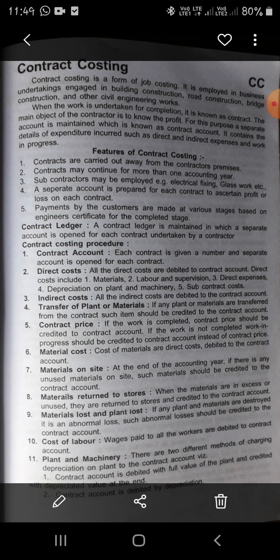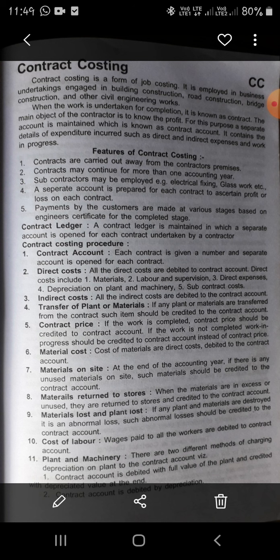A separate account is prepared for each contract to ascertain profit or loss on each contract. Since there are a number of contracts, a separate account is maintained for each contract. Next, payments by customers are made at various stages based on engineer certification.